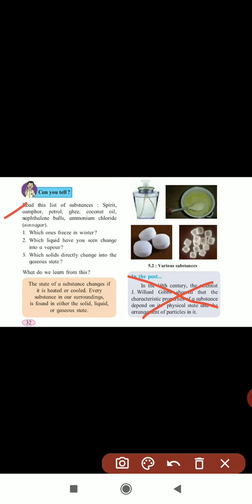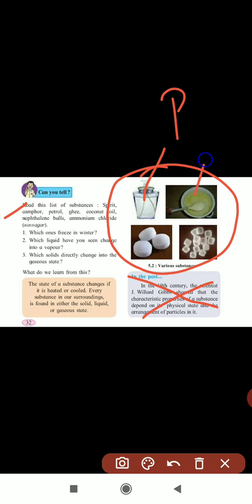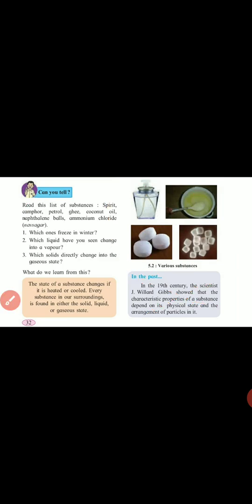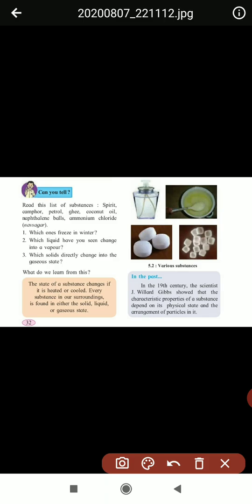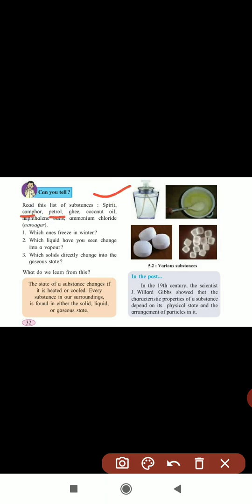Next, here they have shown various substances. Here perfume is there, ghee is there, naphthalene balls are there, camphor is there. Here they have also given a list of substances: spirit, camphor, petrol, ghee, coconut oil, naphthalene balls, ammonium chloride.